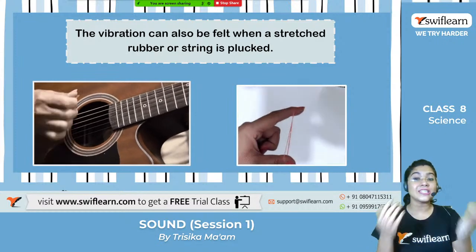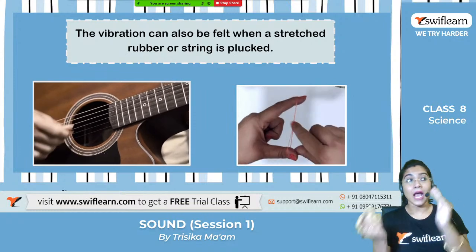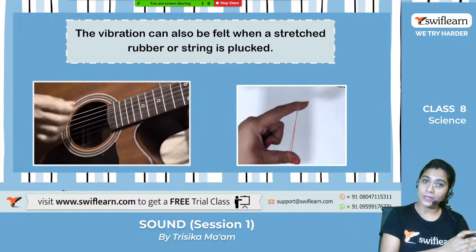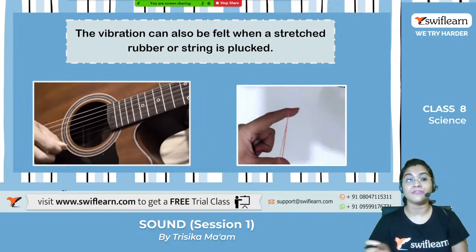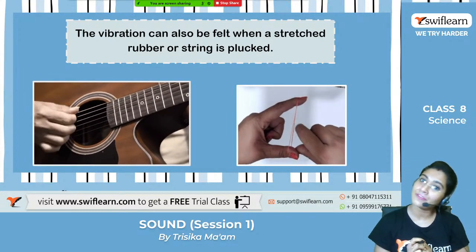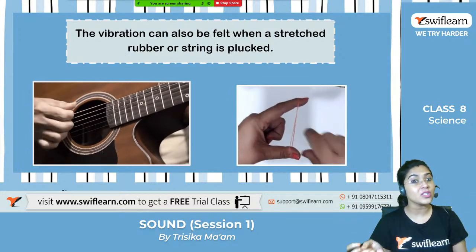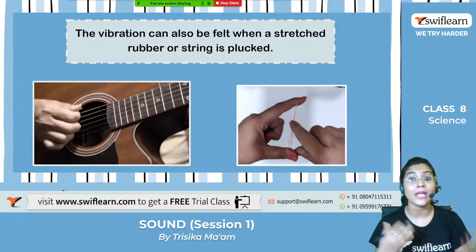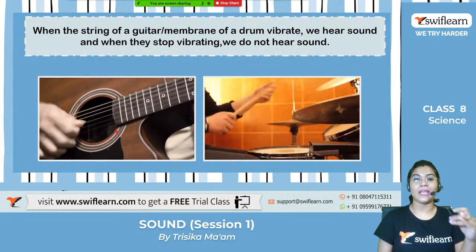Exactly. So this is how the sound is produced with the help of the vibration, either on the membrane of dholak, tabla, drum, or in the strings of the different string instruments. Fine. So up to this much is clear, how the vibration is happening and how the vibration helps to produce the sound. Yes. Okay.